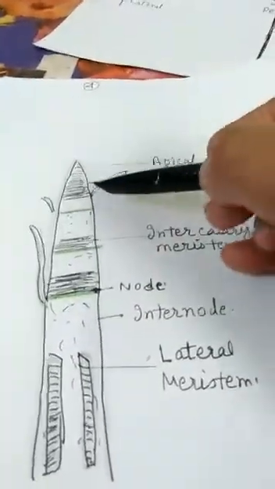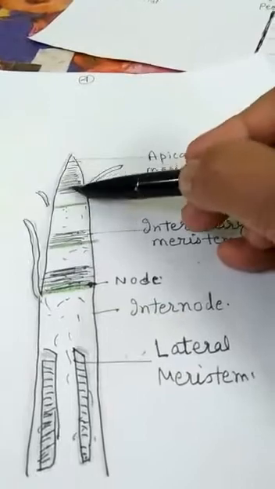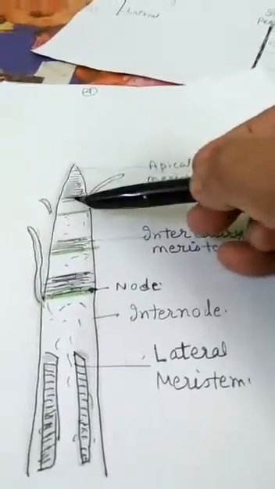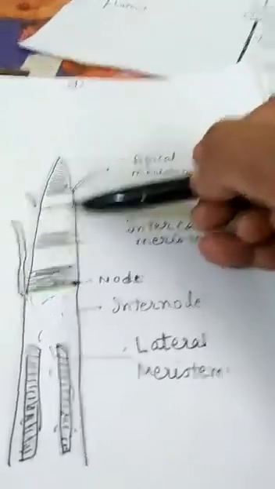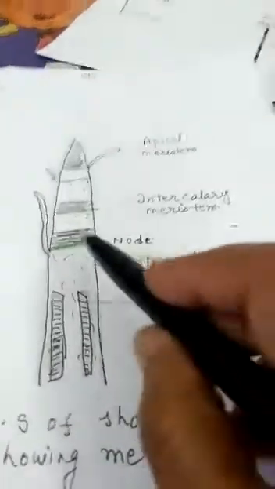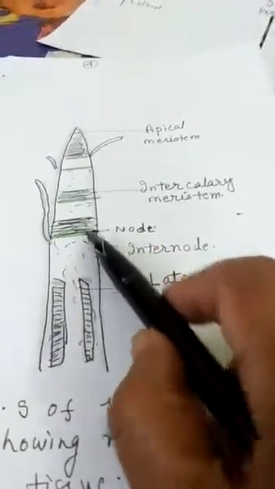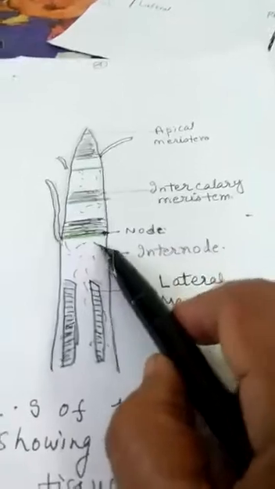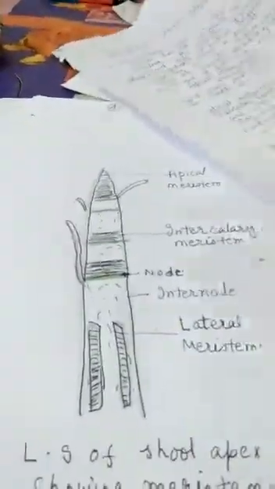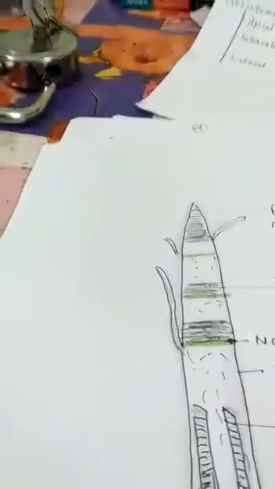Apical meristem is found at the tip of root and shoot, and when the cells divide in this area, these parts grow. So the length of the root and shoot increases due to apical meristem. Then we come to intercalary meristem. Intercalary meristem may be present on either side of the nodes, and they can also be present in the base of the leaf.